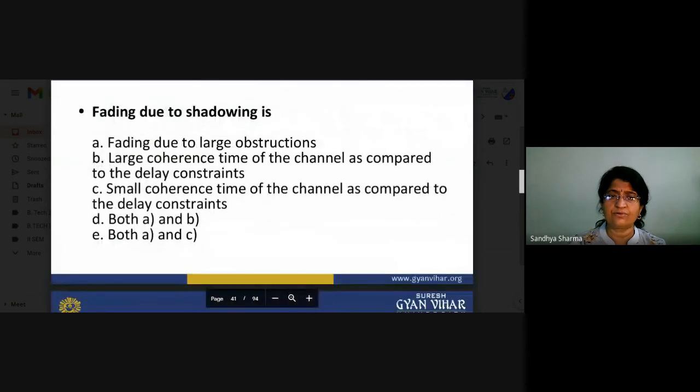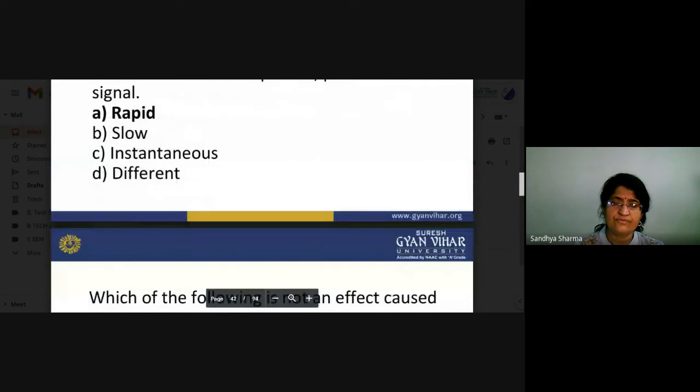I also told you about fading due to the shadow effect, that is, fading due to large obstructions. The other options are large coherence time of the channel as compared to the delay constant, and small coherence time of the channel as compared to the delay constant. Those are basically the reasons for shadowing.